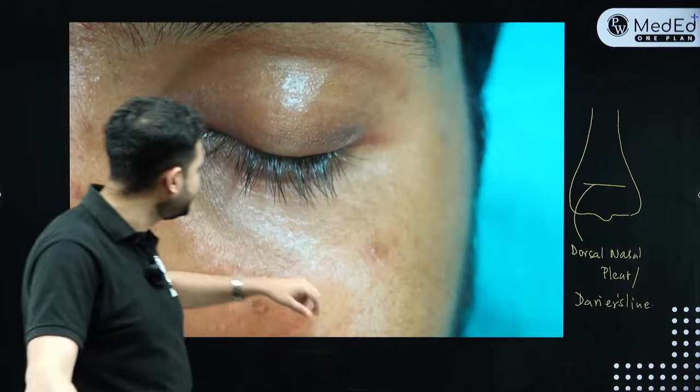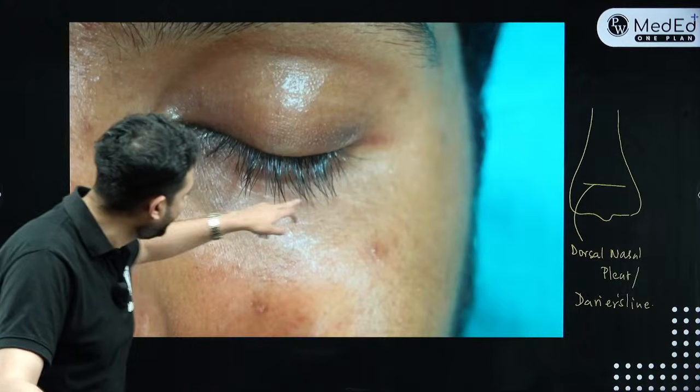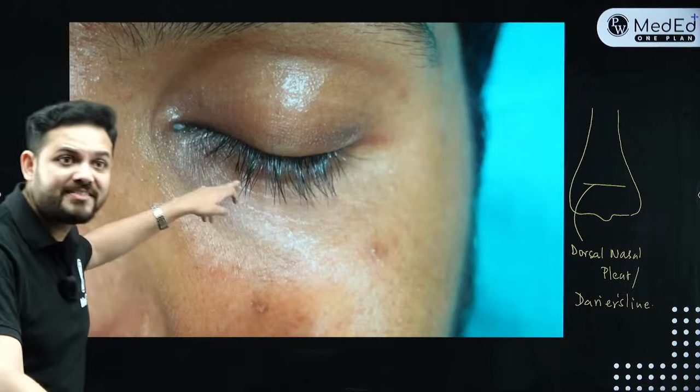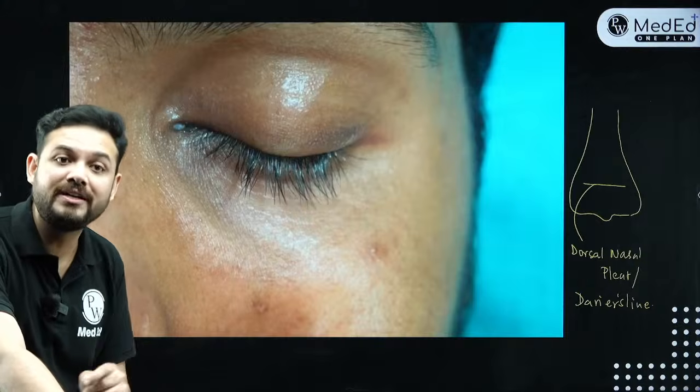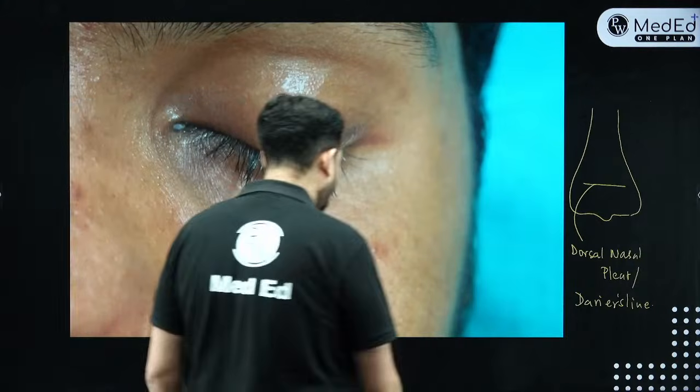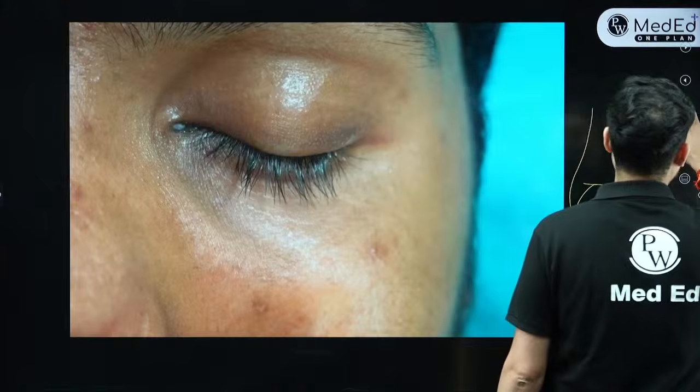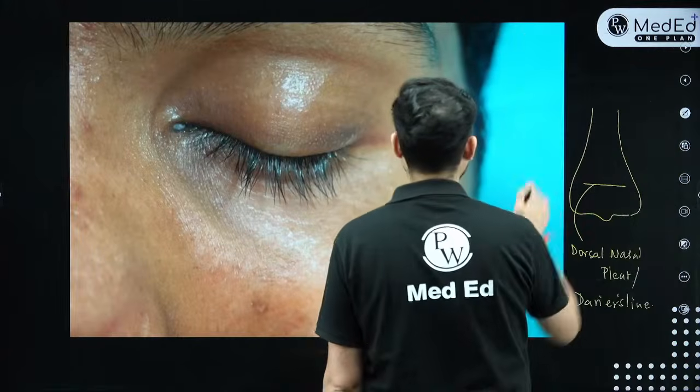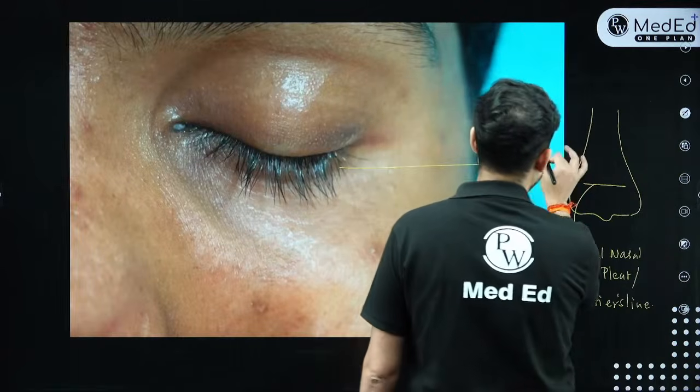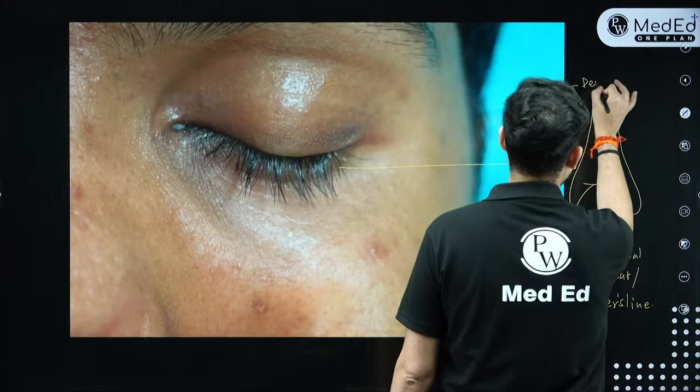अब आ जाओ एक और important चीज पे. Can you see this prominent infraorbital line? What is this prominent infraorbital line? This prominent infraorbital line, इसे हम लोग कहते हैं Denny-Morgan fold. We call this line as Denny-Morgan fold.